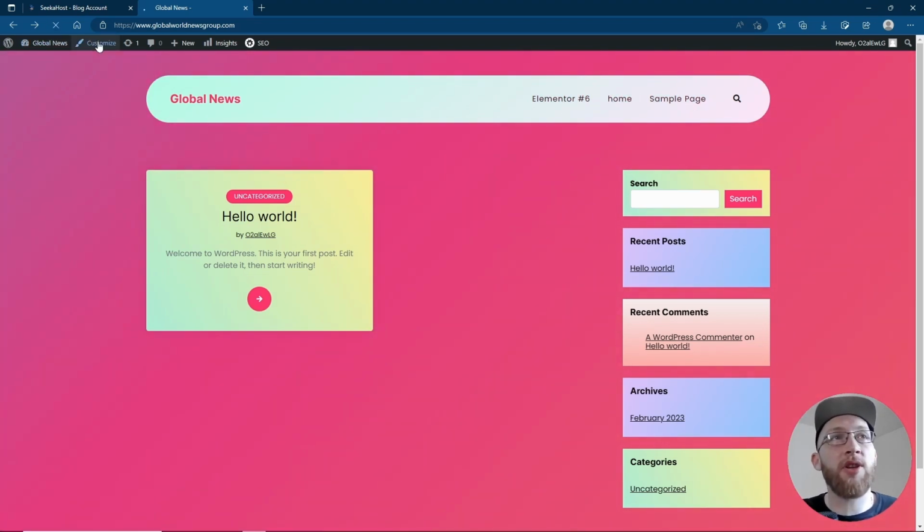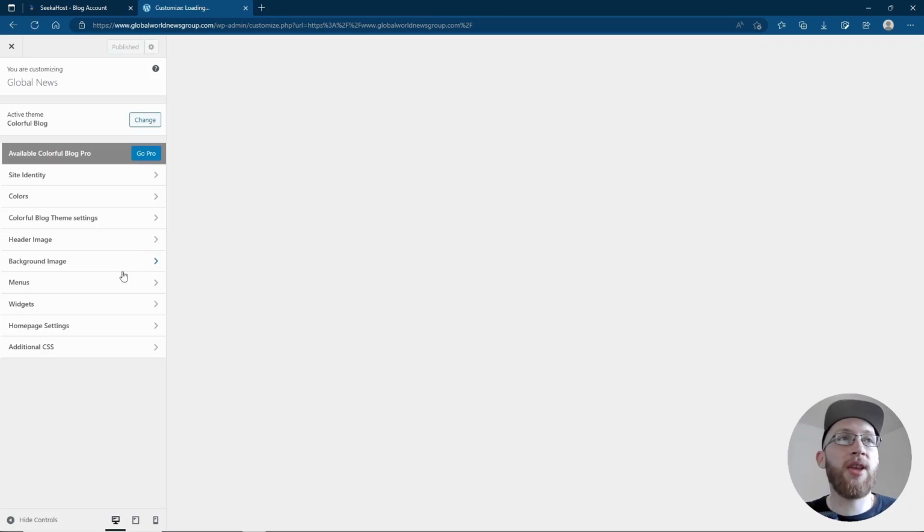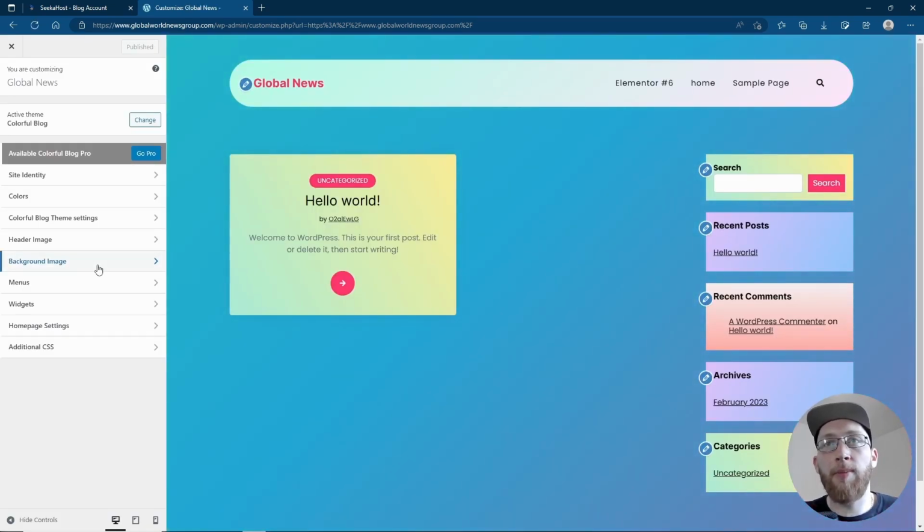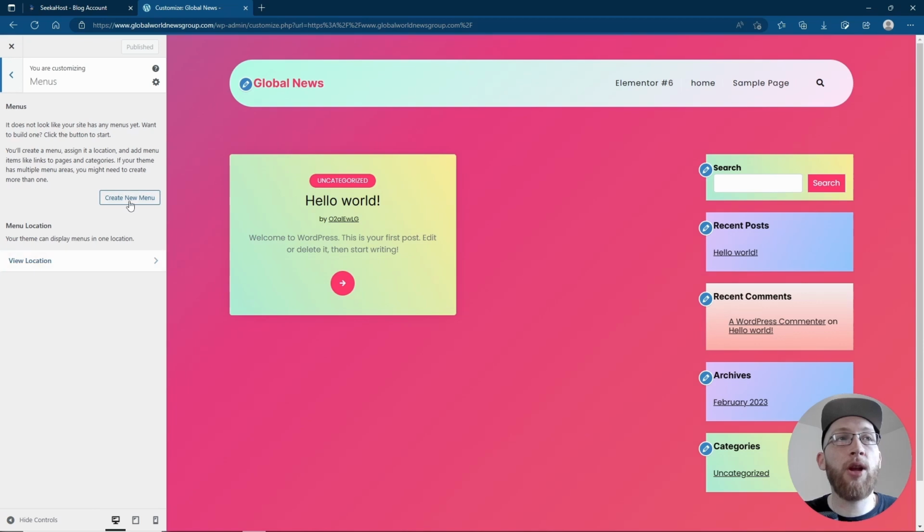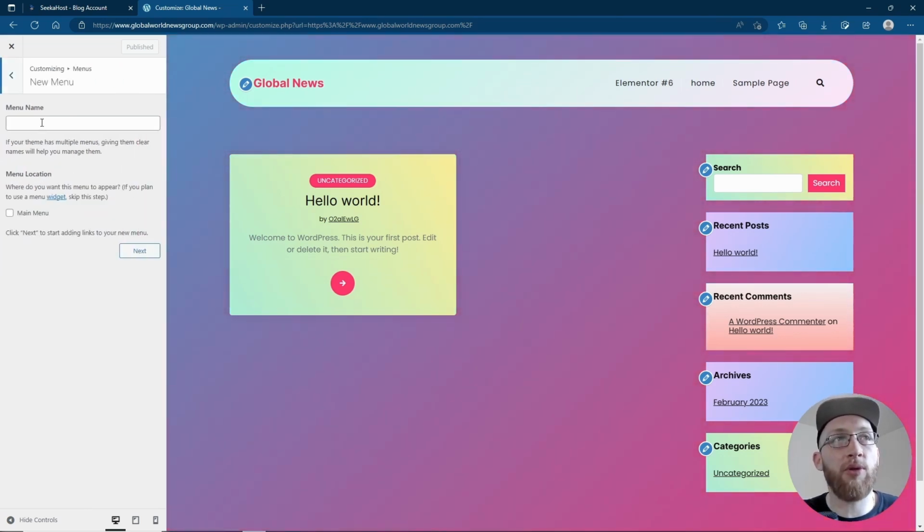We can do this by going to customize along the top, and then we're going to go to create our first menu. Now I've not created very many pages on here, so this depends on what pages you've got and how you want the menu to appear. We're going to go down to menu down here, and then we're going to create our first menu because we don't have one already. I'm just going to call this first, but it's your main menu. Call it whatever you want, main menu, header menu, whatever you want to call it, and then click main menu if you want this to be your main one. Then go ahead and click next to create it.